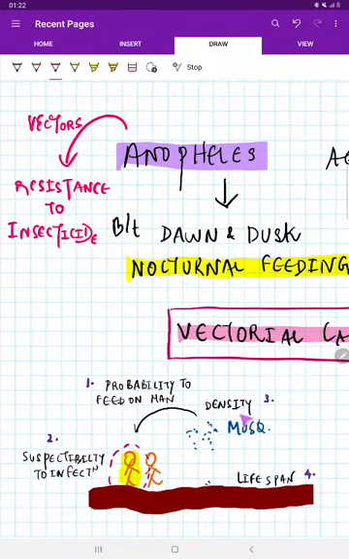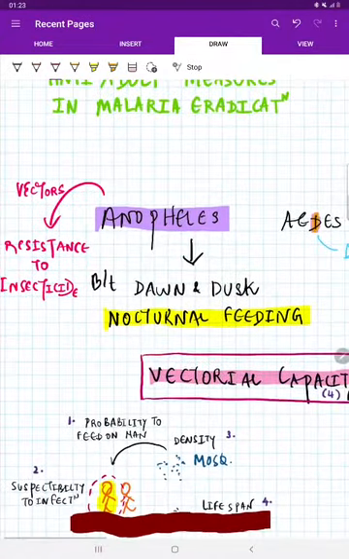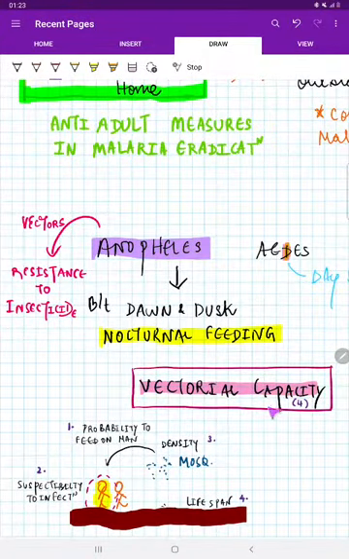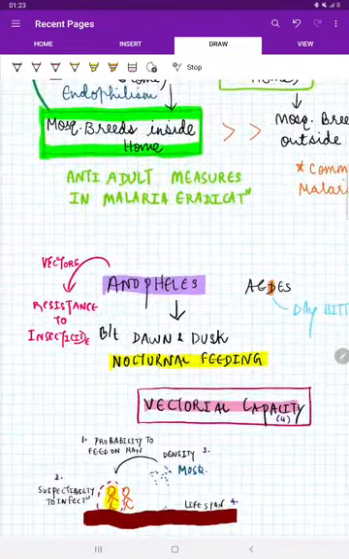So the lifespan, the density of the mosquito which is feeding on the man, and the susceptibility of the mosquito to the infection. So susceptibility to infection, probability to feed on the man, the density of the vector, and the lifespan of the vector, all put together is called vectorial capacity. The capacity of the vector to transmit the infection from one person to another. So density, lifespan, probability of feeding on the man, and susceptibility to infection are combined together and called vectorial capacity.